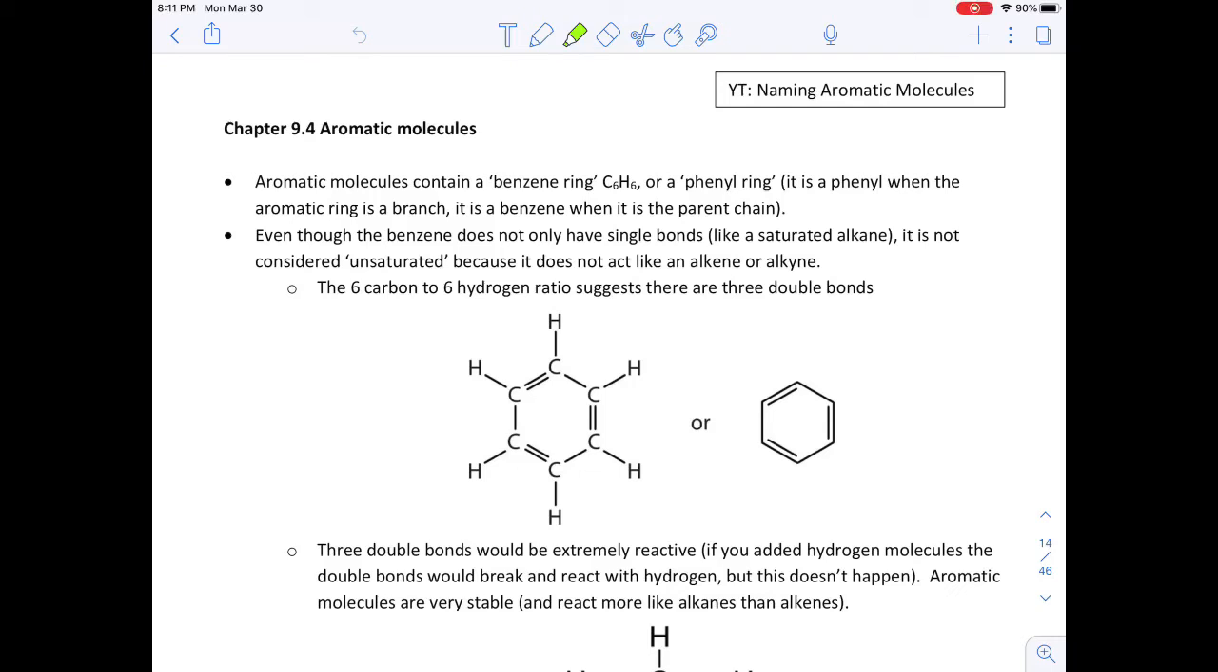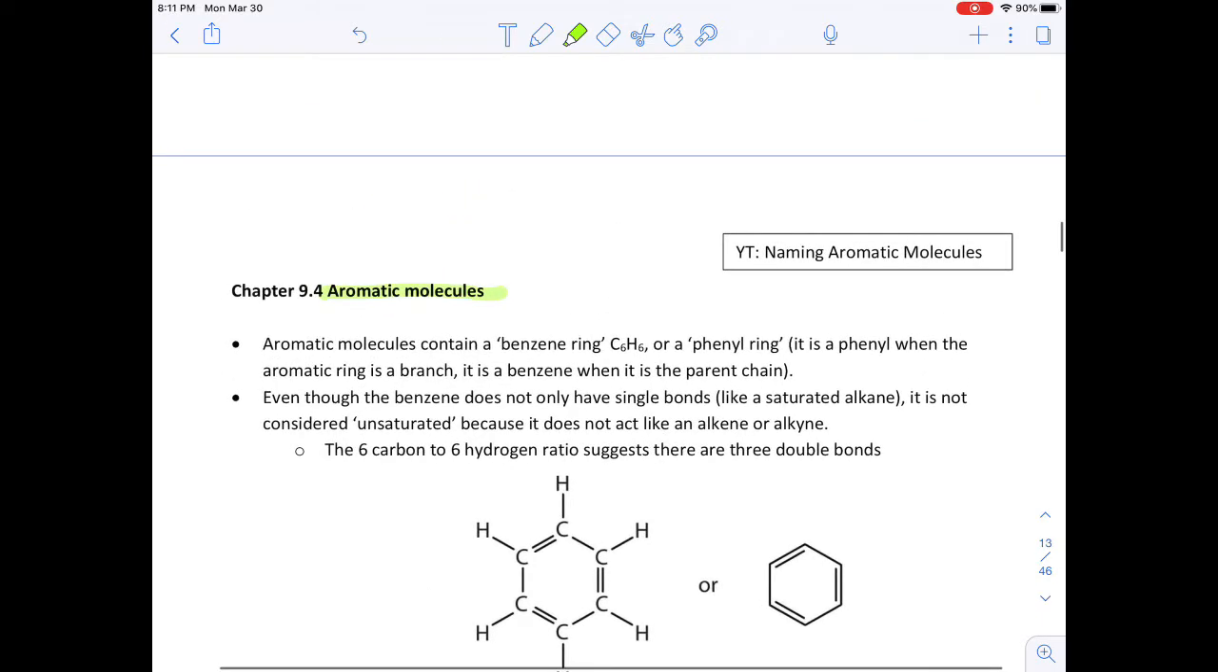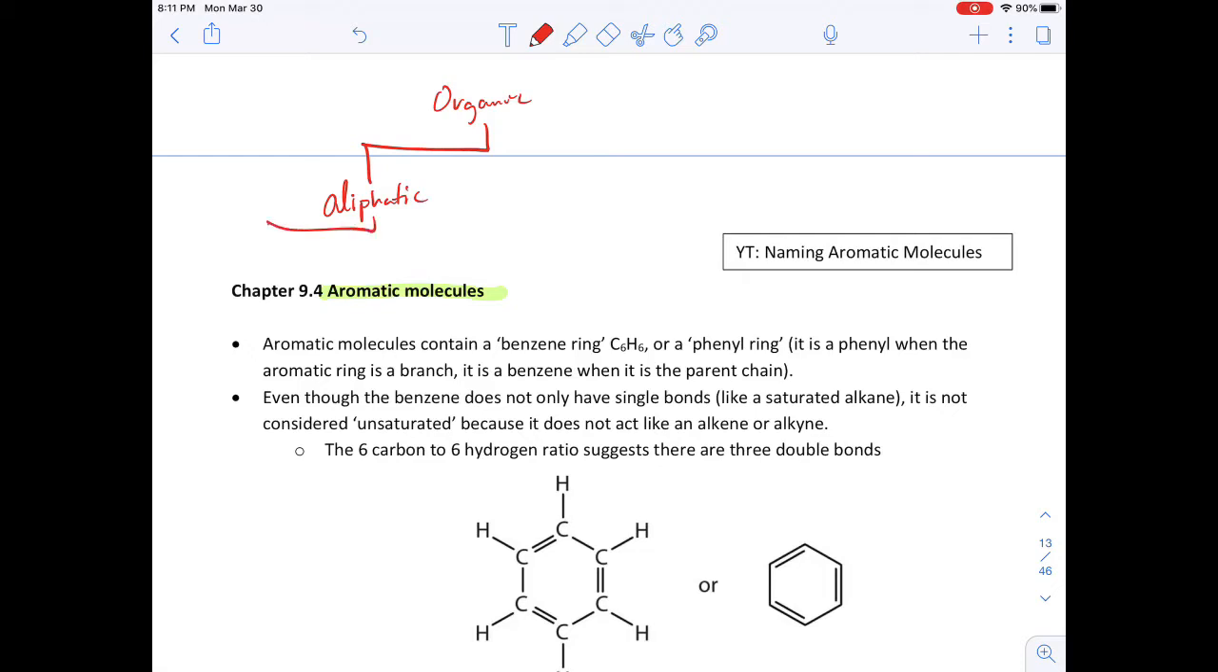In this video, we're going to introduce the idea of aromatic molecules. Aromatic molecules are very special. They are a new classification of organic molecules. So we started off and we said that organic molecules can be broken down into two groups. Aliphatic, and we said that aliphatics could be broken down into saturated or unsaturated. But organic molecules can also be aromatic.